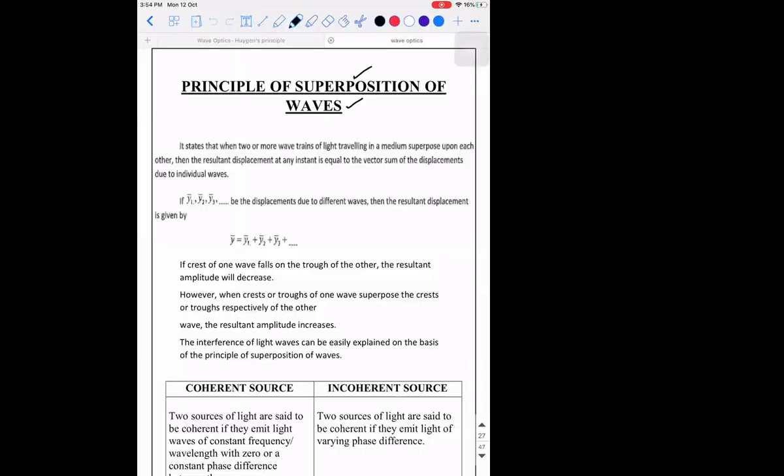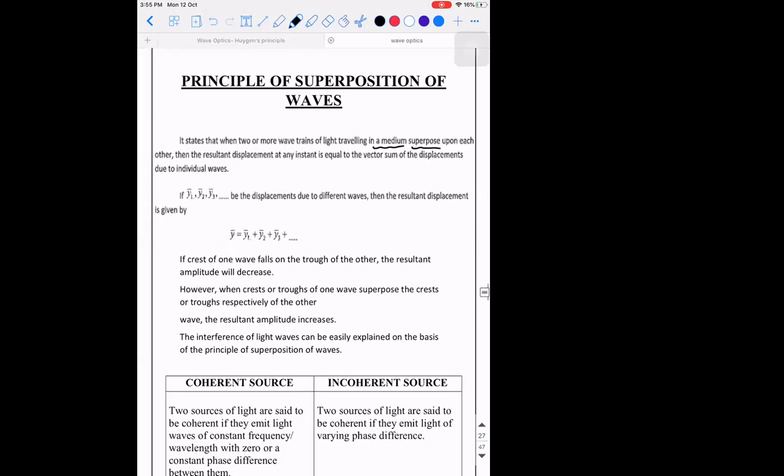So we have heard this word, principle of superposition, already, right? We saw it in the first chapter also, principle of superposition of forces. The principle of superposition is nothing but the vector sum of whichever parameter you're speaking about. So if you have two or more waves traveling in a medium, in this context waves of light, superposed upon each other, then the resultant displacement at any instant is equal to the vector sum of the displacements due to the individual waves.